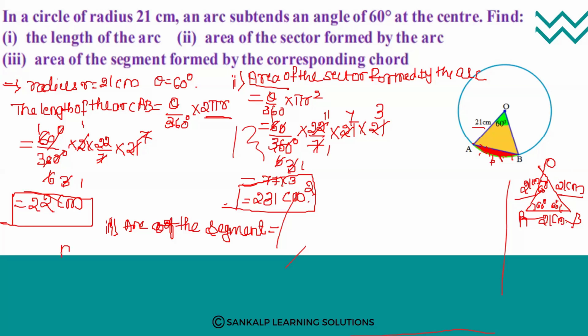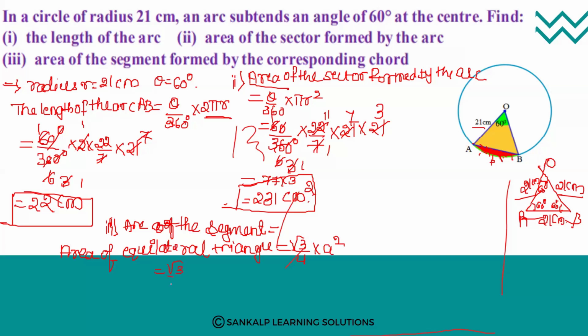So for that, area of equilateral triangle, right? How can you find the area of an equilateral triangle? That is root 3 divided by 4 into a square, where a is the length of the side. Okay.